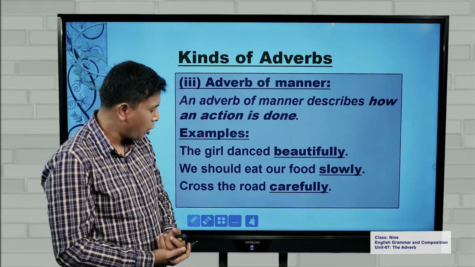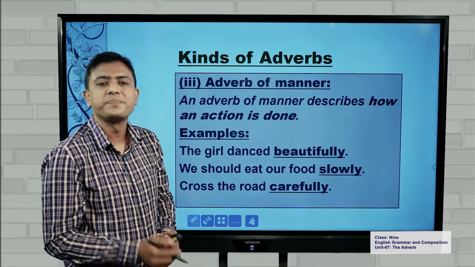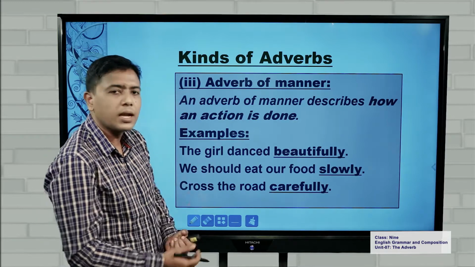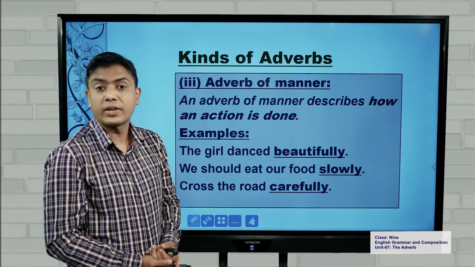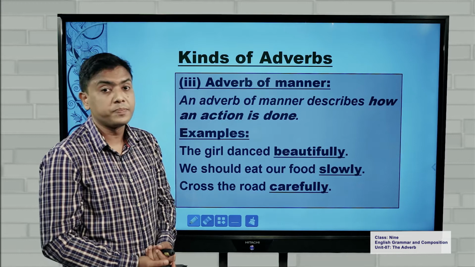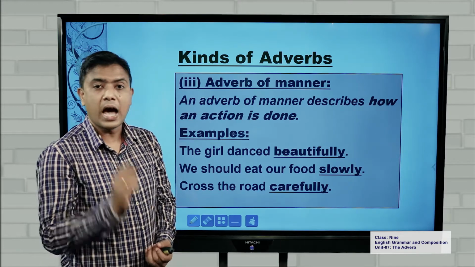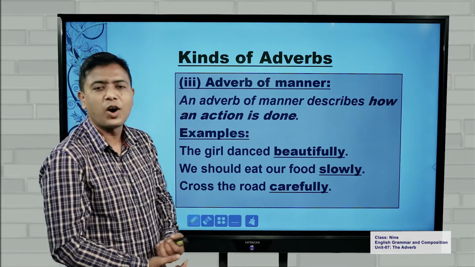Slowly. Cross the road carefully. How to cross the road? Carefully. So these underlined words are talking about the manner of an action. Therefore, they are adverbs of manner. In fact, they answer the how question. If you ask how, you get an adverb of manner.